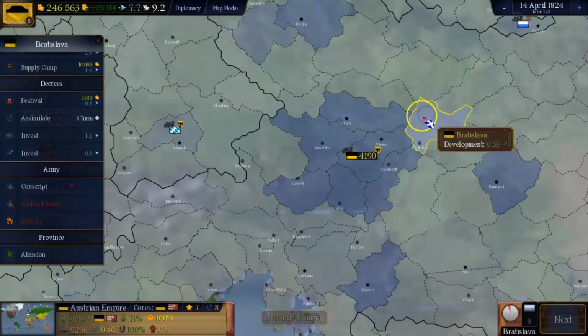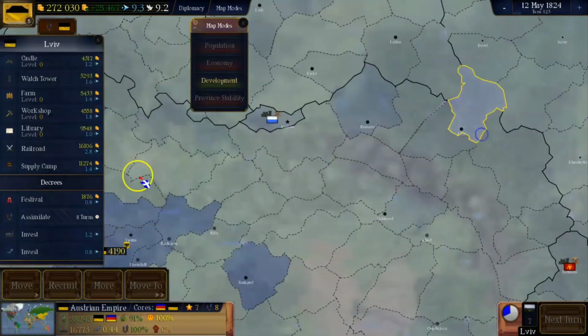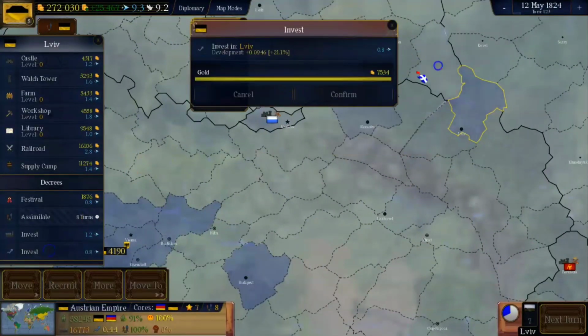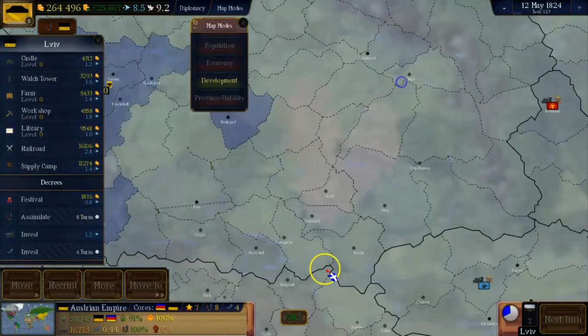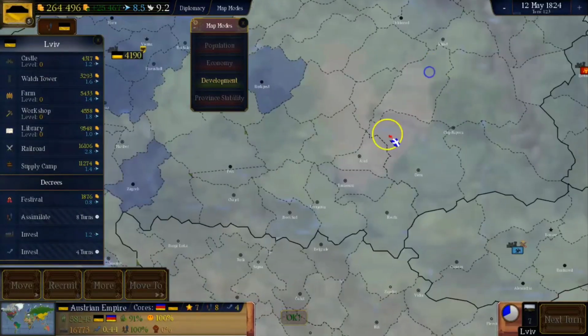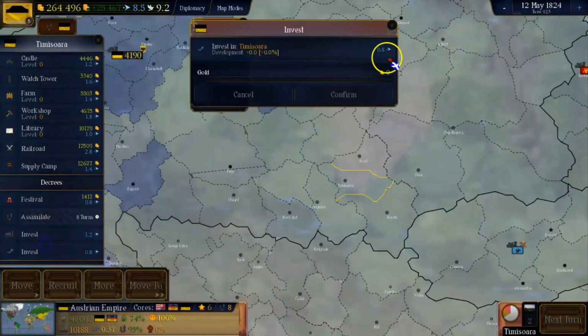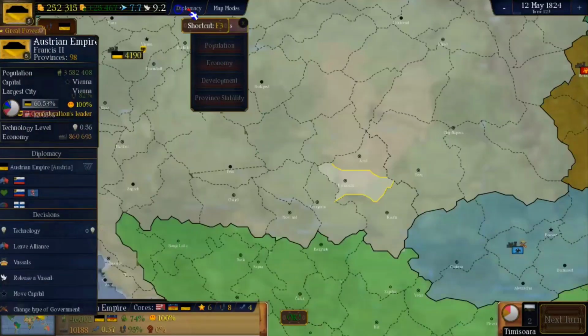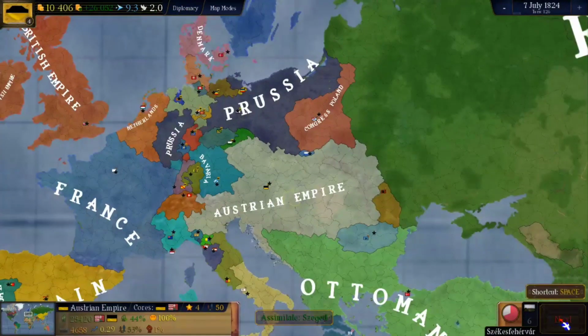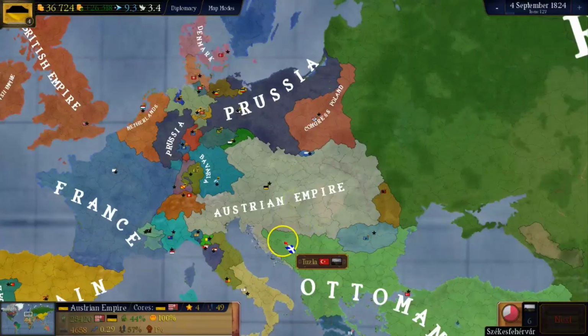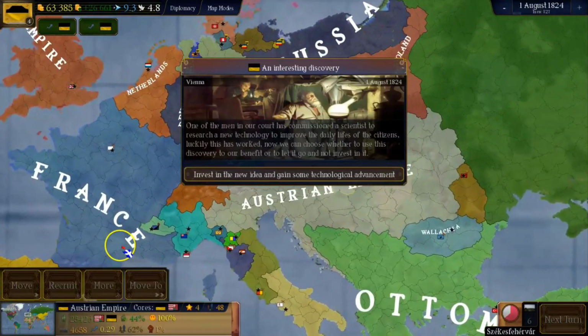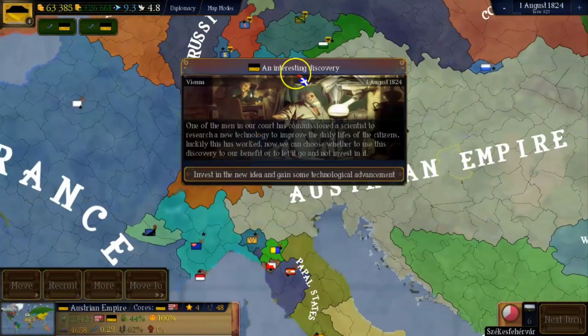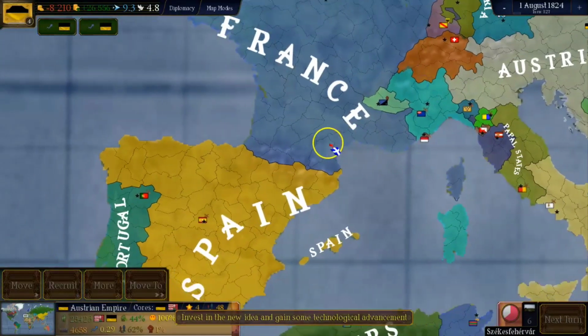To just be sure once more, we'll also improve development in Lviv, which is another ethnicity capital, and Timisoara, even if it's not needed. Now we have a little cash, but it's not a problem since we have a lot of time. Also, we have rebellions in France apparently. Unnecessary discovery. Okay, never mind. Let's just get this over with.